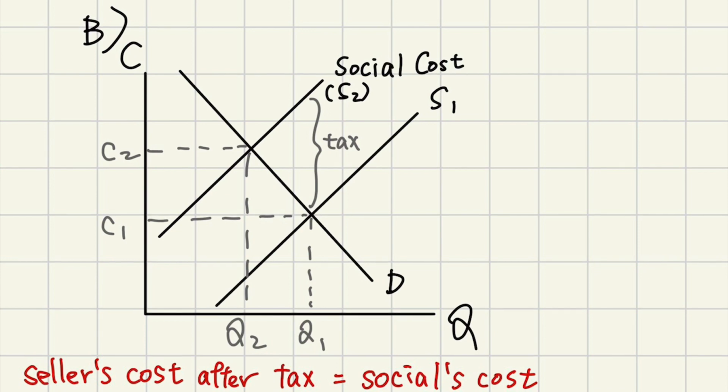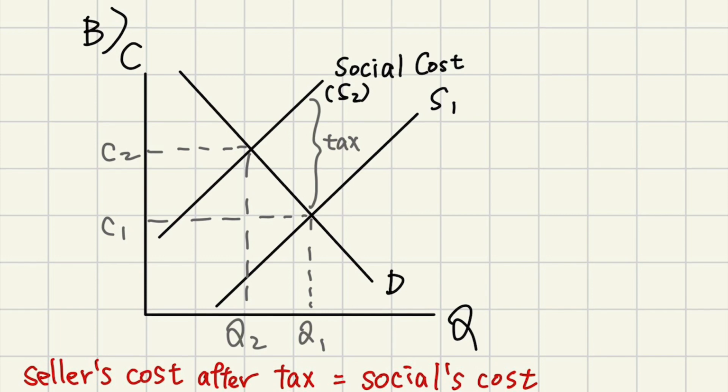We can see from this graph that the tax shifts the supply curve from S1 into the social cost curve, which is S2. So through this tax, by internalizing the externality, we can make people take into account the external effects of their action.